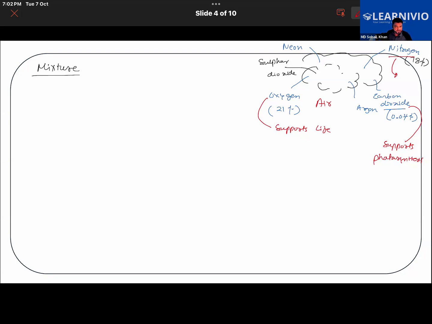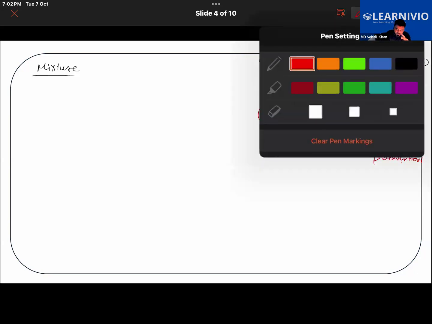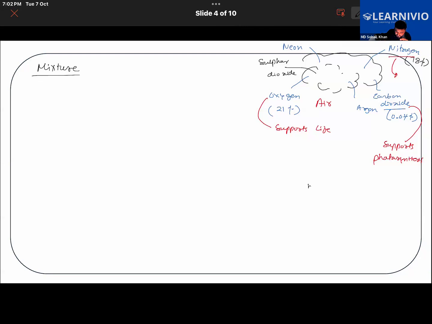Mineral water is that kind of water that contains some amount of dissolved minerals in it.